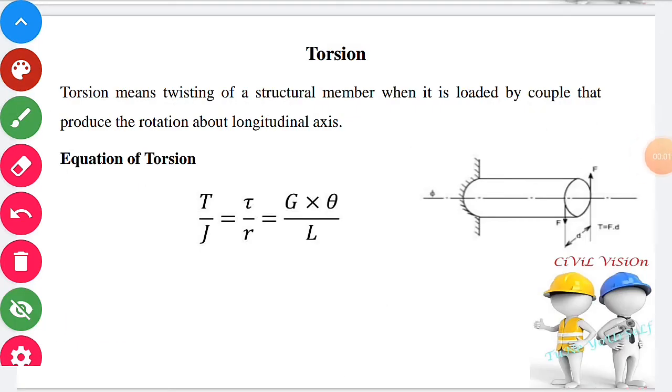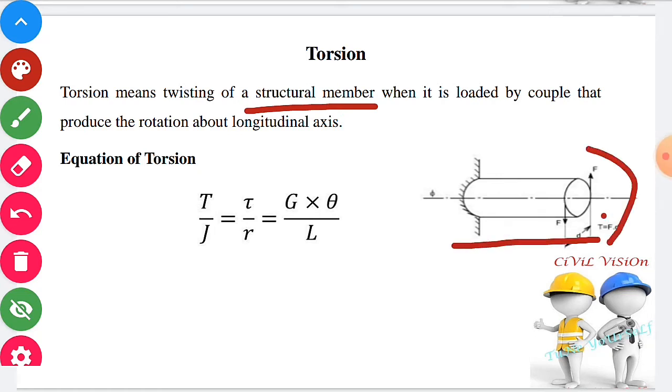Torsion. Torsion means twisting of a structural member. Let us consider a circular shaft subjected to a couple that produces the rotation about the longitudinal axis. Torsion causes rotation of all the fibers about the longitudinal or polar axis. Force required for torsion is normal to the longitudinal axis, having certain eccentricity from the centroid. If there is no shear force and no bending moment present in the structural member, then it will cause pure torsion.